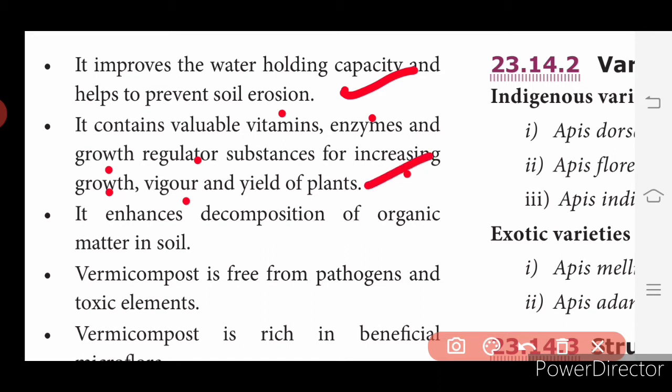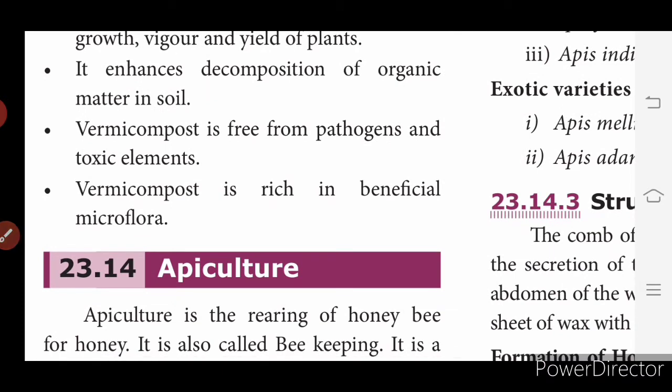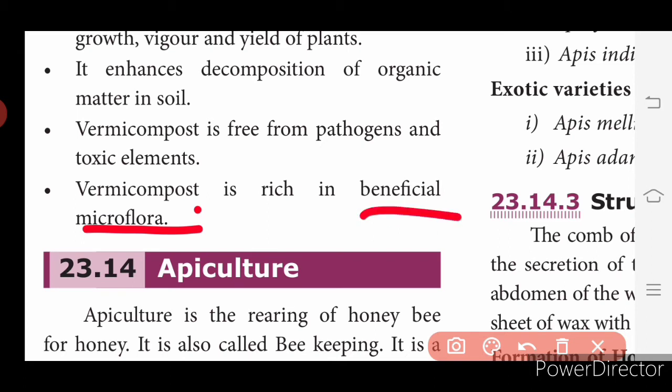It enhances decomposition of organic matter in the soil. Vermicompost is free from pathogens and toxic elements. It doesn't contain any chemicals, right? So it is free from pathogens and toxic elements. And vermicompost is rich in beneficial microflora.